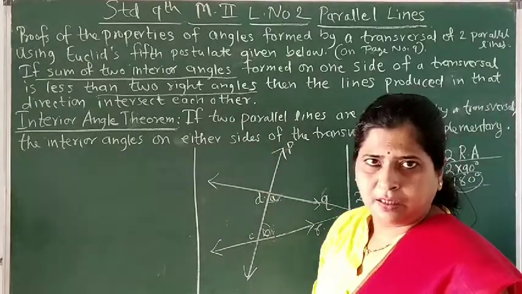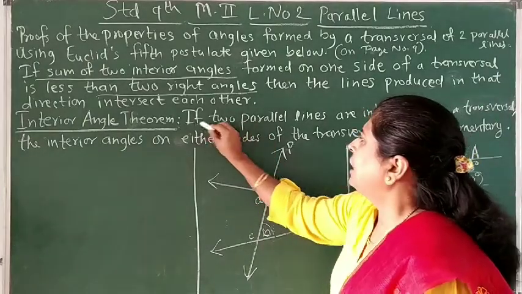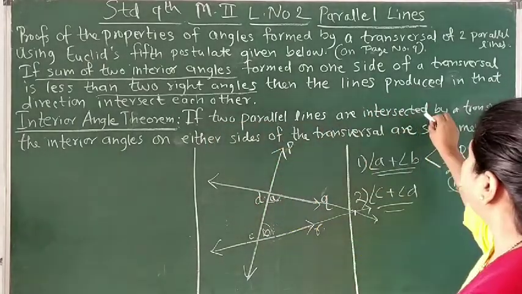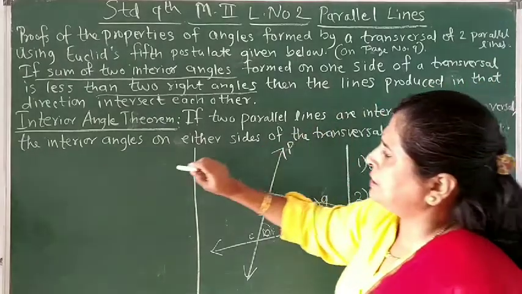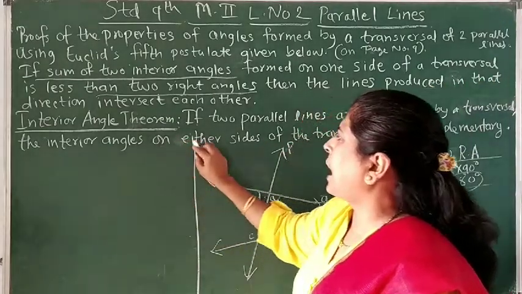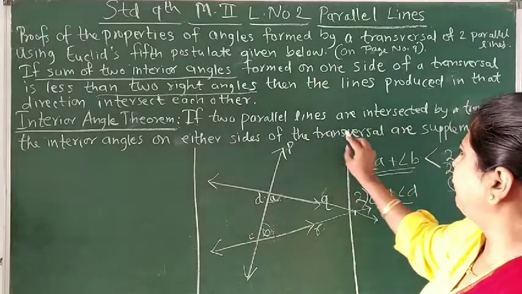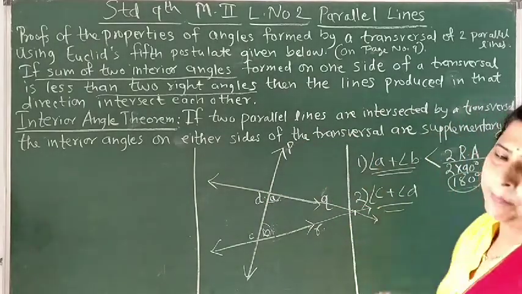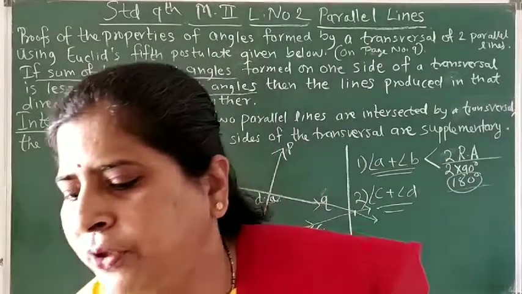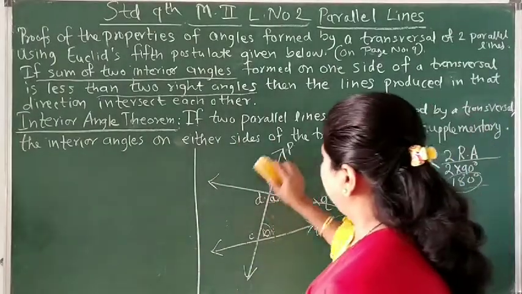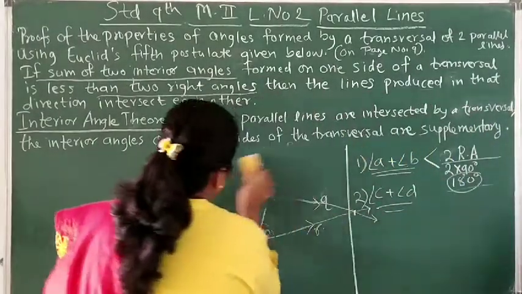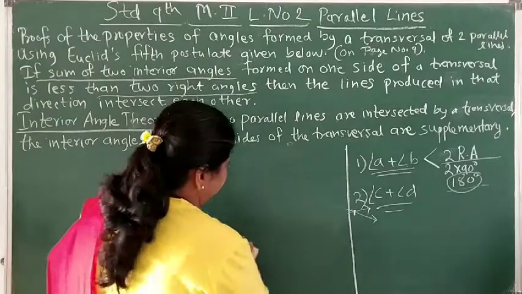What is the interior angle theorem or the property? The statement is, if two parallel lines are intersected by a transversal, the interior angles on either side of the transversal are supplementary. So let's draw the figure to prove this statement. Okay, let's rub this part.